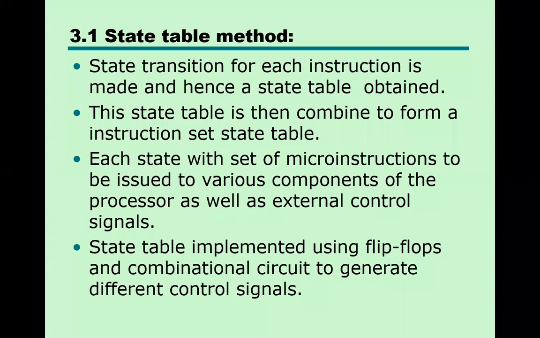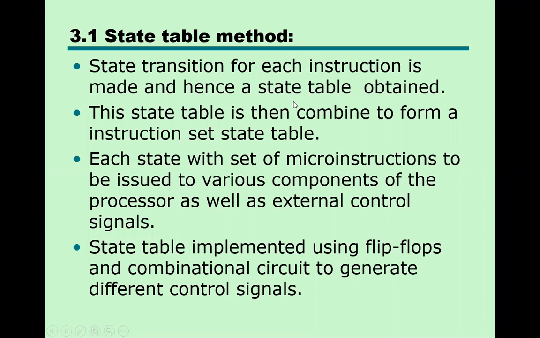Okay, so by the name, you can understand the state table method. It means there are multiple states, right? After executing one state, another state will be executed. Your second state depends upon the first state. So here is a state table.